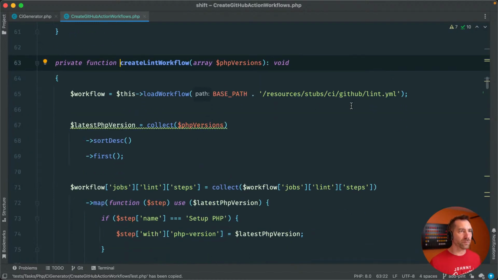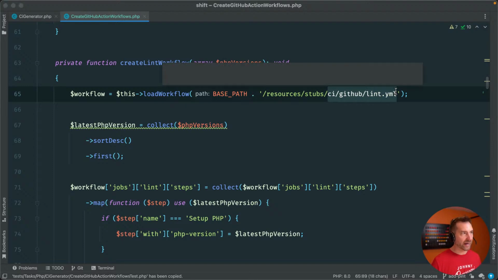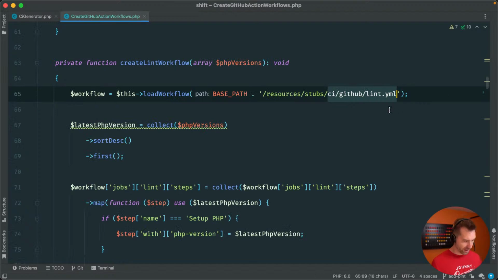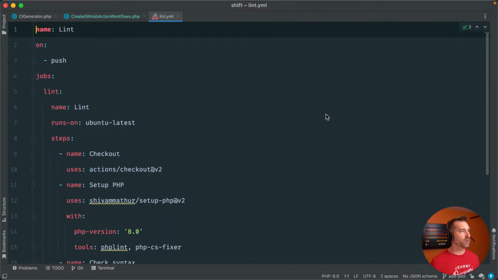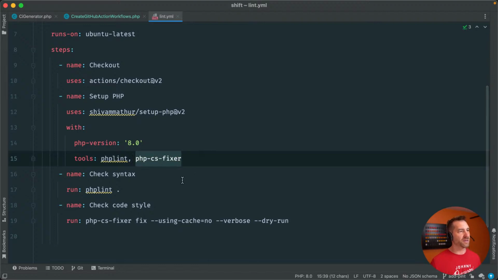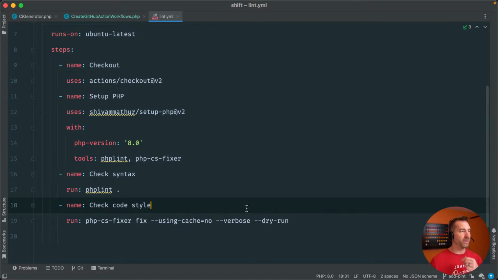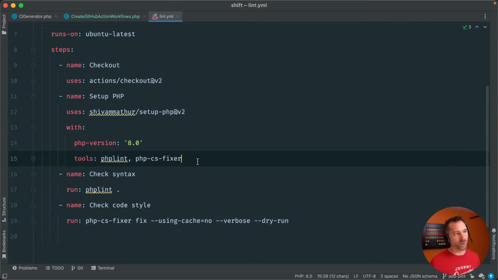Okay, so real quick, let's take a look at this file just so we can all get a feel of how that works. If we go look at the stub, by default the stub gives us this PHP CS Fixer and runs a PHP CS Fixer bit. So I could change this default to be pint, but remember, this isn't necessarily a Laravel specific shift. It's meant to be a general PHP CI generator, and as such, I don't want to go so far as to push pint as being the default.